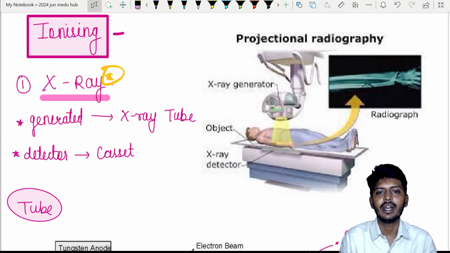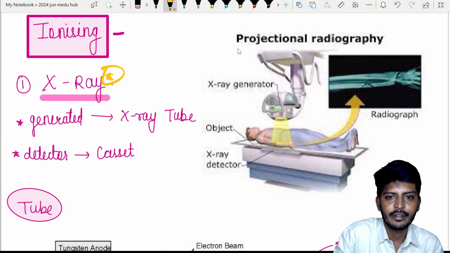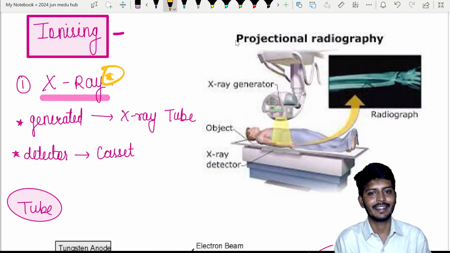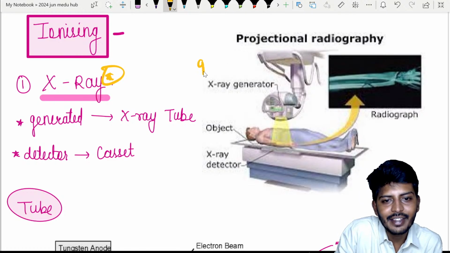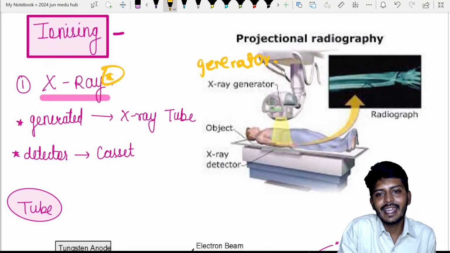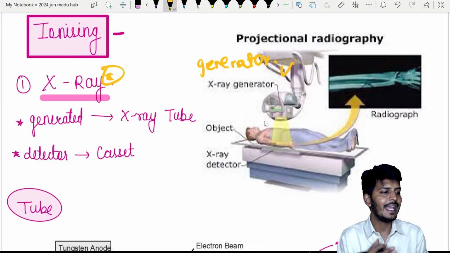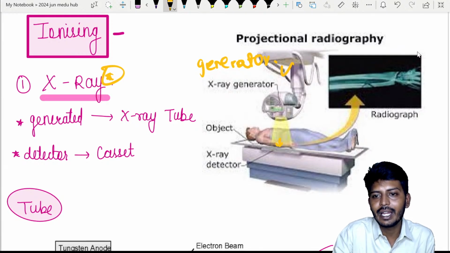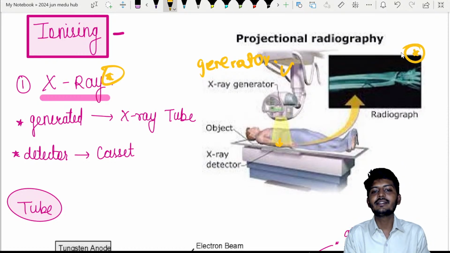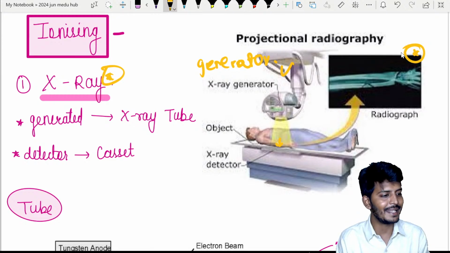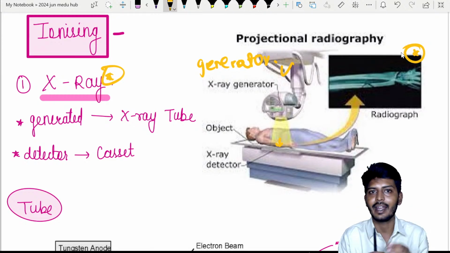For example, look here. I have an image generator, and I have this X-ray image. How exactly will I get the X-ray image? Let's understand. We will have an X-ray generator, my dear students. This X-ray generator machine will create the X-rays. Those X-rays will pass through the body, and later we are going to get an image like this. So this is the X-ray technique. But what exactly is present inside that X-ray generator, we'll understand in a minute.